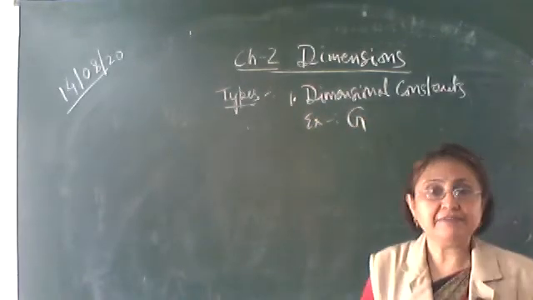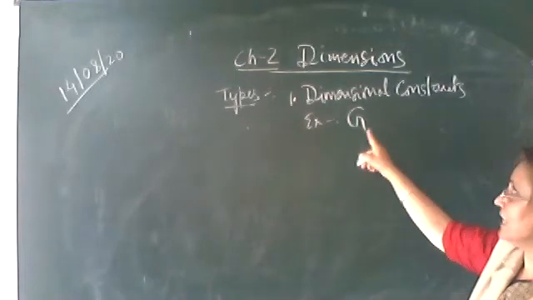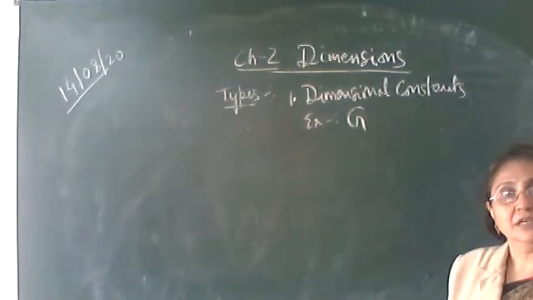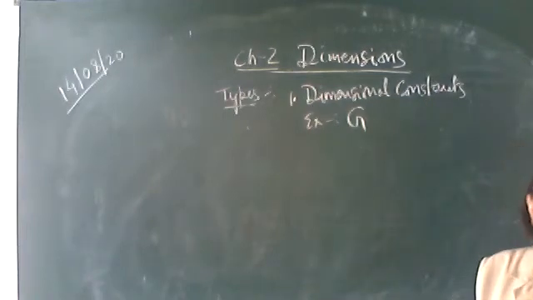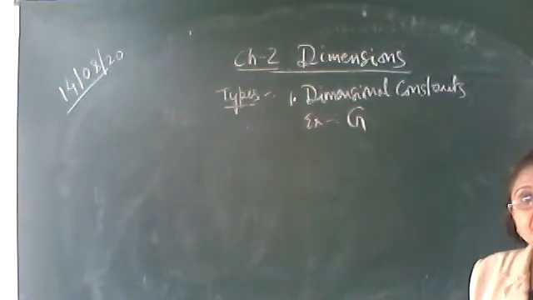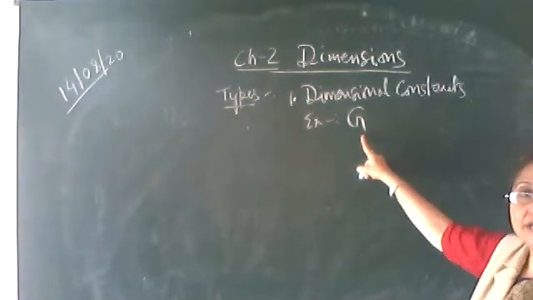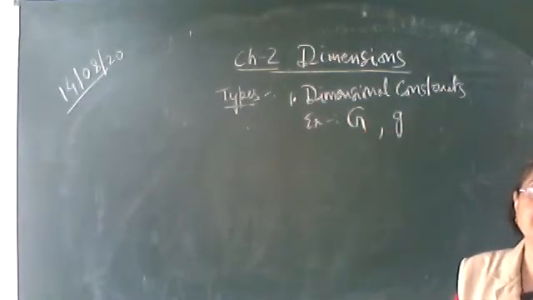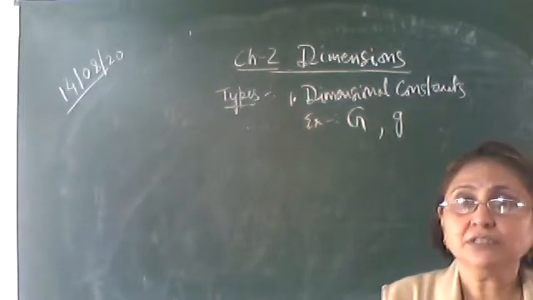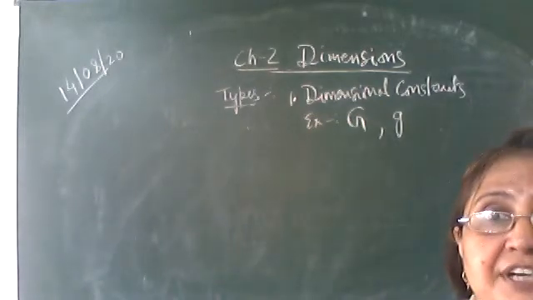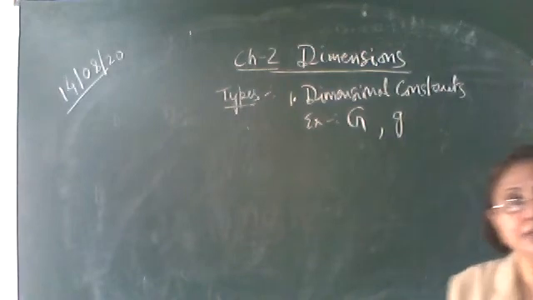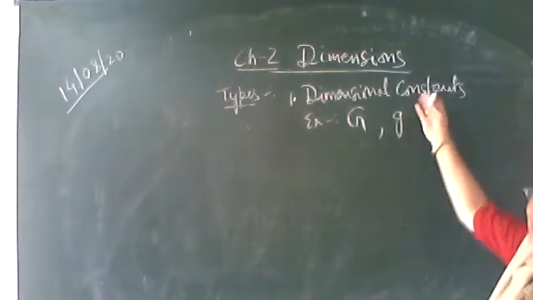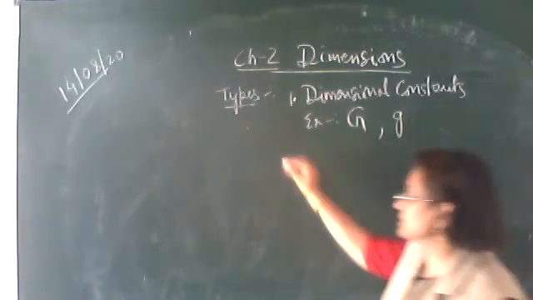Like universal gravitational constant. We have seen that it has got a dimension and its value is constant. In SI system, its value is 6.67 into 10 raised to the power minus 11. So value is constant and it has got some dimension. The same way acceleration due to gravity near the surface of the earth is considered to be constant, 9.8 meter per second square, and this has also got some dimension. So these are the examples of dimensional constant.